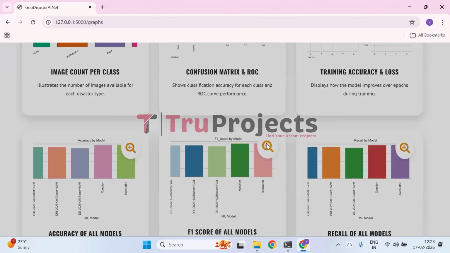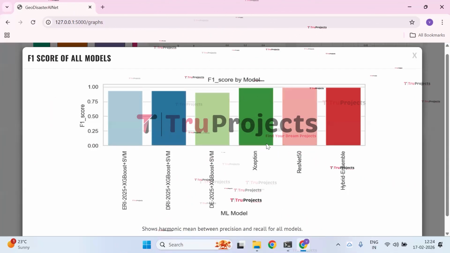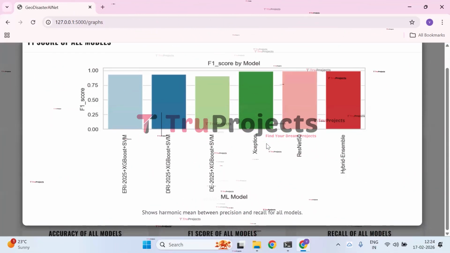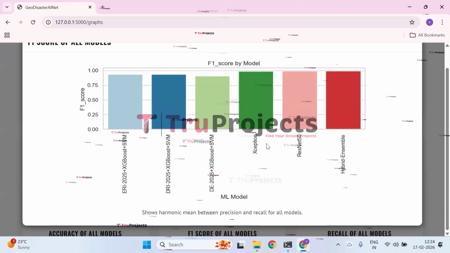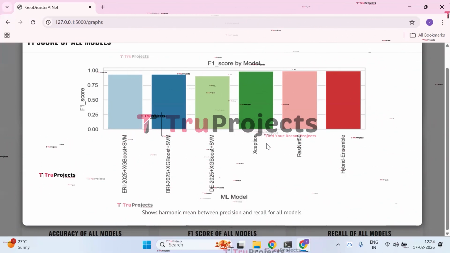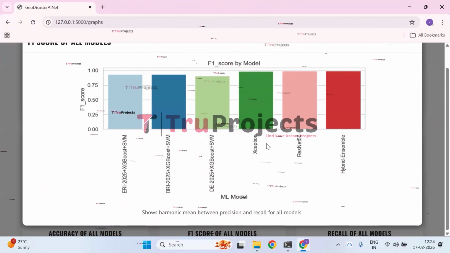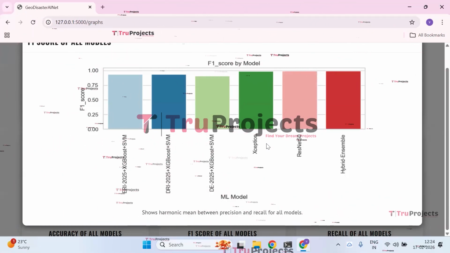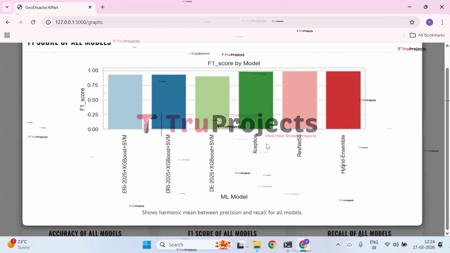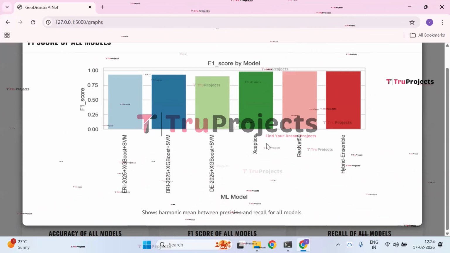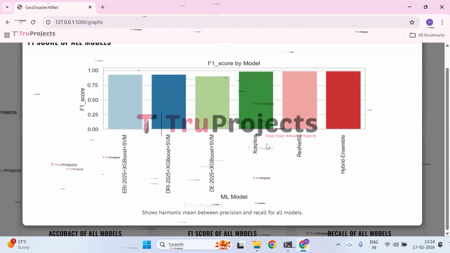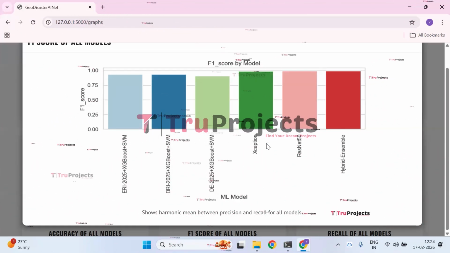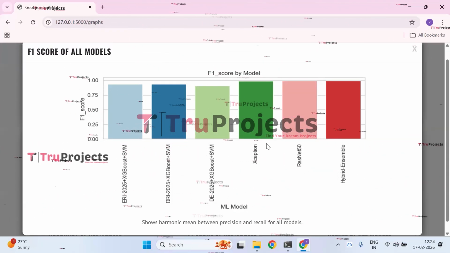Next, we have the F1 score by model graph. The graph compares the F1 scores of different models, showing that deep learning models achieve the highest performance. ResNet 50 and the hybrid ensemble obtain F1 scores close to 0.99, indicating excellent balance between precision and recall. The ERI, DRI, and DE combined models perform slightly lower but still maintain strong classification effectiveness.